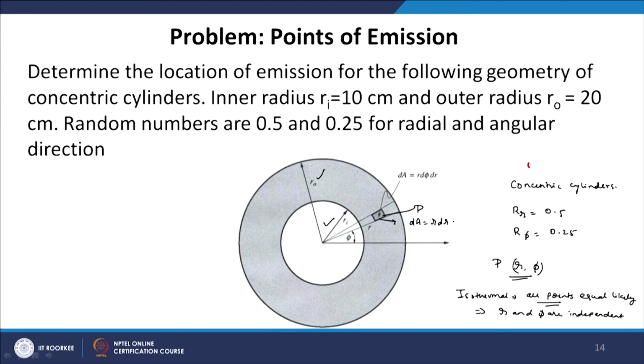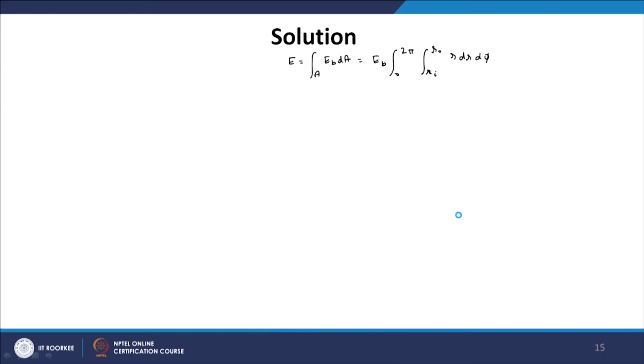So, this is the total amount of energy emitted from this surface, and we have to double integrate from R_i to R_0, inner radius to outer radius, and over the entire angle phi from 0 to 2 pi.